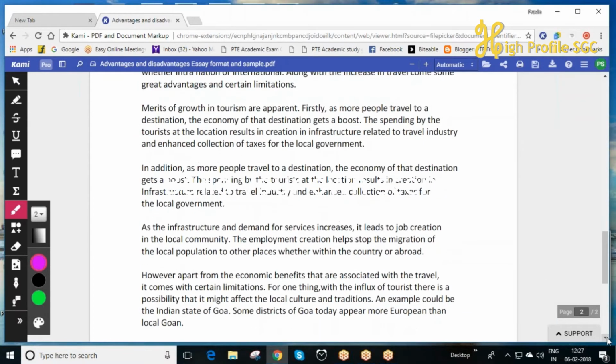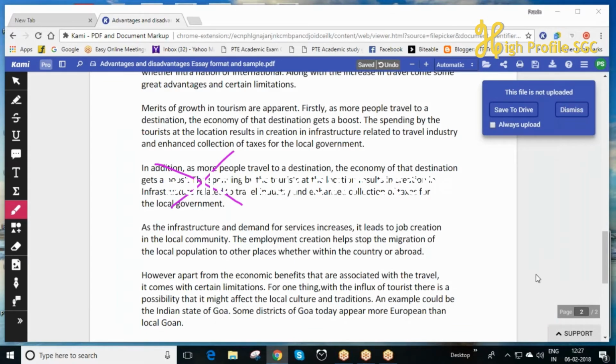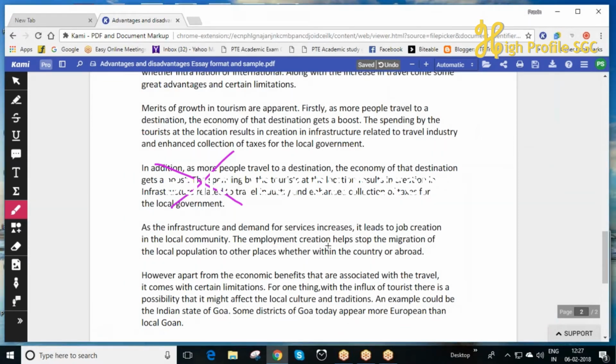So this particular paragraph is just a repetition, so we'll repeat this. We can write the words: as the infrastructure improves and demand for services increases, it leads to job creation in the local community.